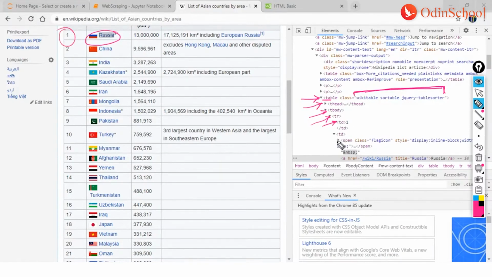Then I have my table data, and within my table data I have my flag icon. Now this is also not a problem. Then I have my text. And how do we have the text, guys? As you can see, they are all hyperlinks. They're not just the name. Just a name is here. You click on it, nothing would happen. But on the left, all these places, we are able to notice that the text mentioned is a hyperlink.